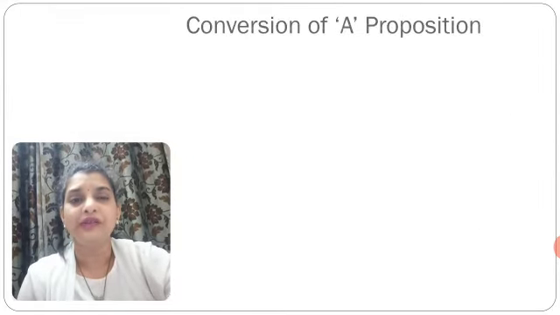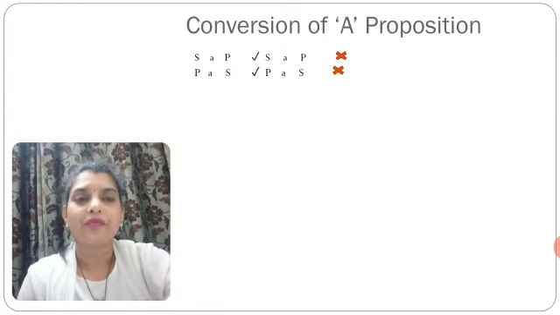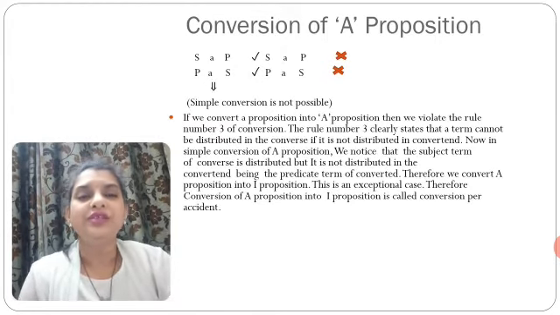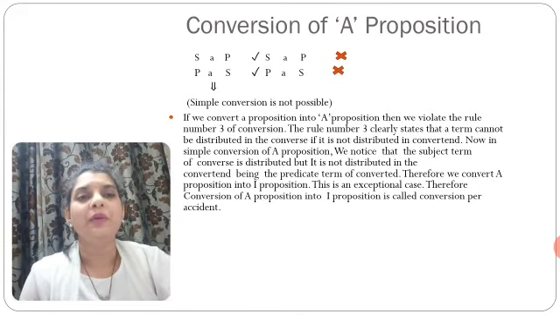Third rule: no term can be distributed in the converse if it is not distributed in the convertant. On this basis, we will understand the conversion of a universal affirmative proposition. SAP is a convertant, PAS is the converse. This simple form of conversion is not possible with the A proposition. Why? If we convert A proposition into A proposition, then we violate rule number 3 of conversion.